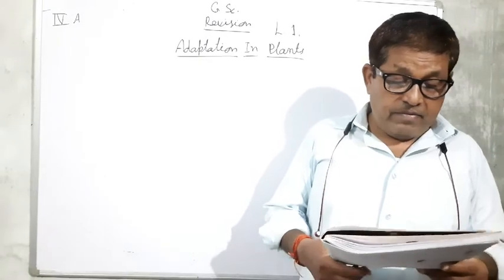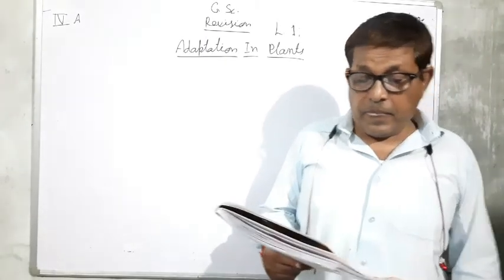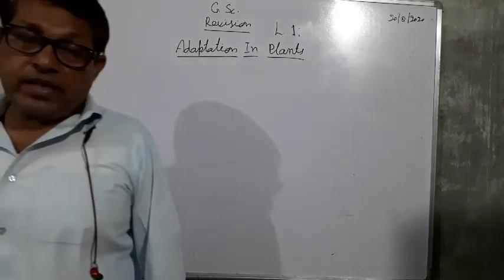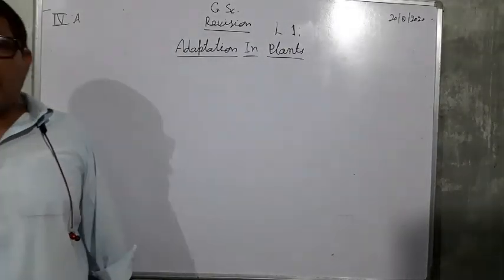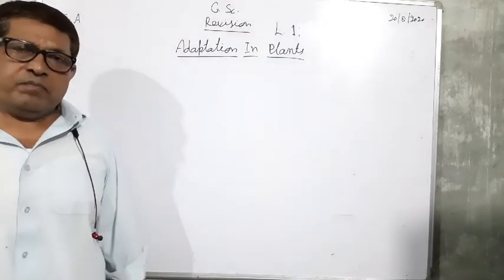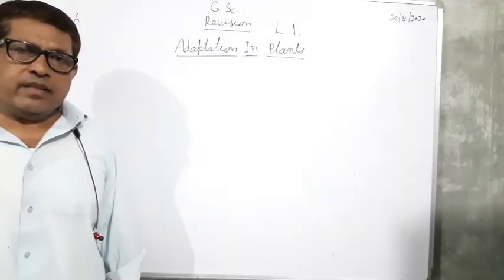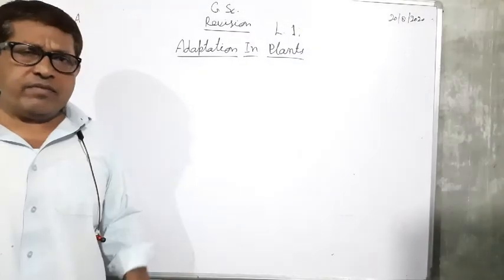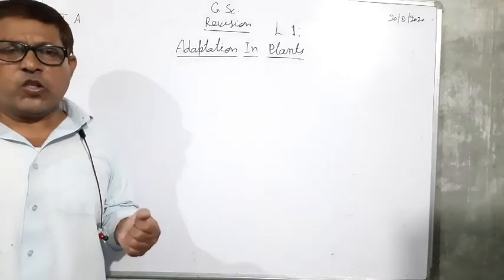Now next are fungi. Fungi are plants having no chlorophyll. They are heterotrophic in nature. They cannot make their own food due to the absence of chlorophyll. So they are parasites or saprophytes in nature.